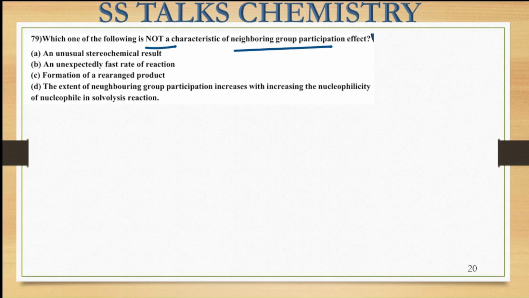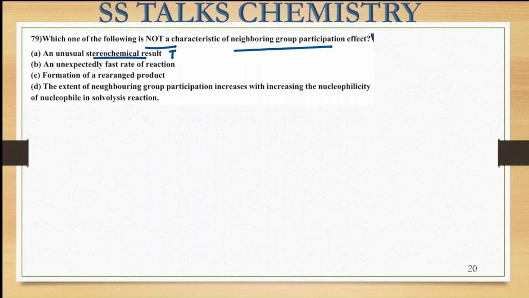The first statement says an unusual stereochemical result. That is the true one, because we are getting retention of configuration over here despite having SN2 attacks. But due to the fact that SN2 takes place two times in the NGP, the reaction gives us retention of configuration. So we can say that this is the unusual stereochemical result that we are getting. So this statement is a true one, right?